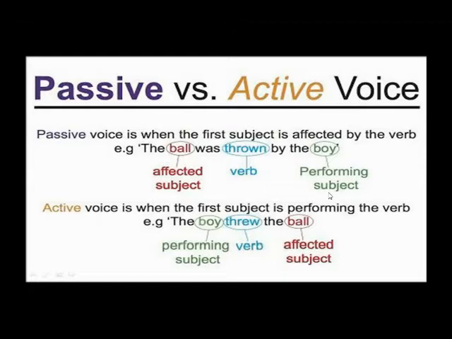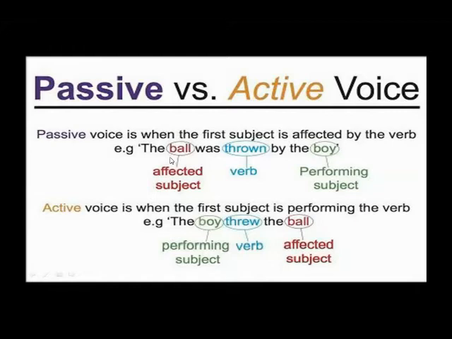The boy. Okay, so if we convert this sentence into active voice, the first subject is performing the verb. Okay, the boy threw the ball. This is the direct form. That means the boy is throwing the ball directly, and threw is the verb. Threw is the verb of the sentence.